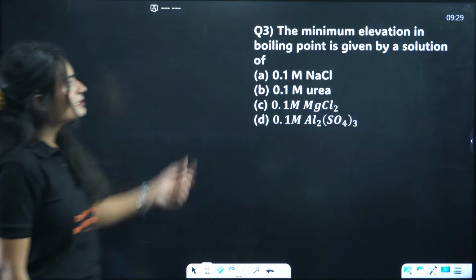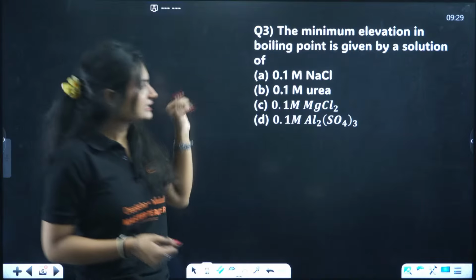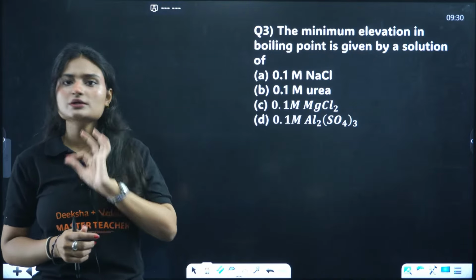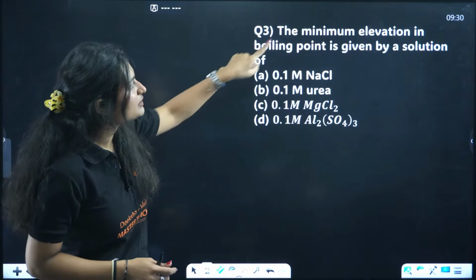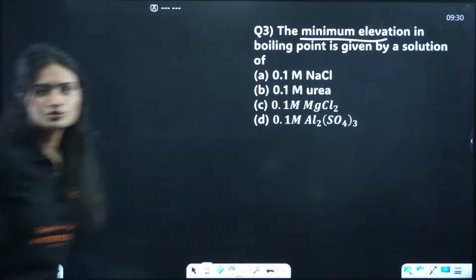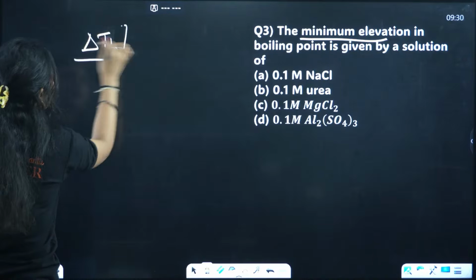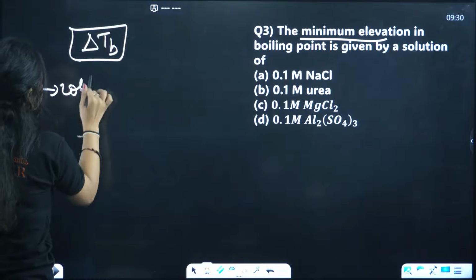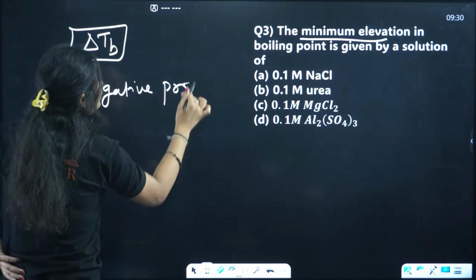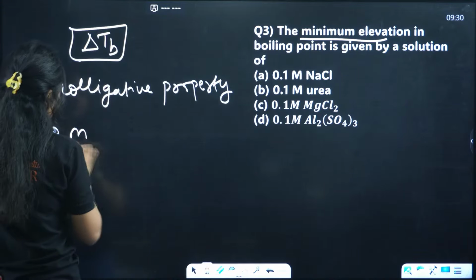Next question. The minimum elevation in boiling point is given by a solution of... Now you see, all these solutions have the same concentration, all are 0.1 molar. Now you need to tell me which will have the minimum. As we know, elevation in boiling point is a colligative property, right? That means it will depend on the number of molecules of solute.